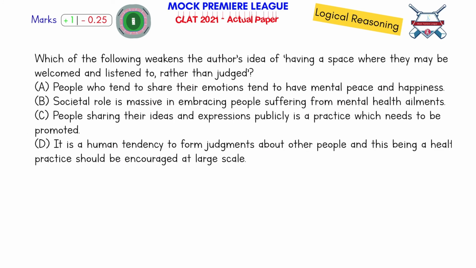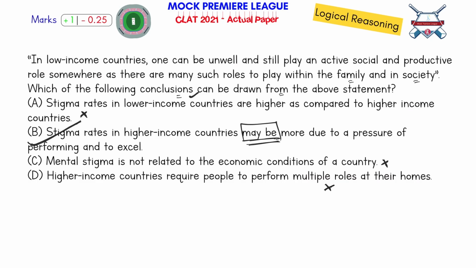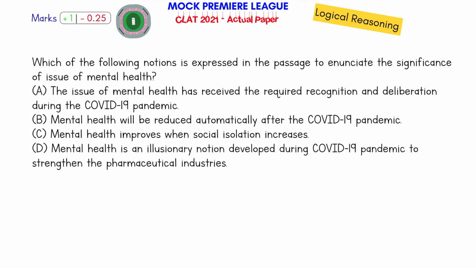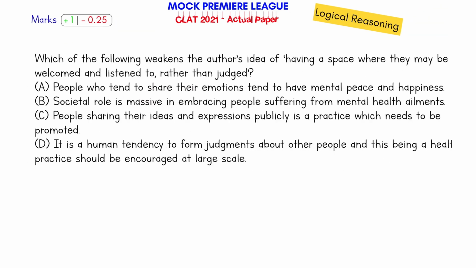Now let's see the last question on this logical reasoning based puzzle. Which of the following weakens the author's idea of having a space where they may be welcomed and listened to rather than judged? The author said here that if someone is going through a mental health crisis, you should welcome them and listen to them rather than judging them. Now, which of the following arguments weakens the claim of the author? The author is saying that you should listen to them and welcome them rather than judging them when they share their emotions with you.